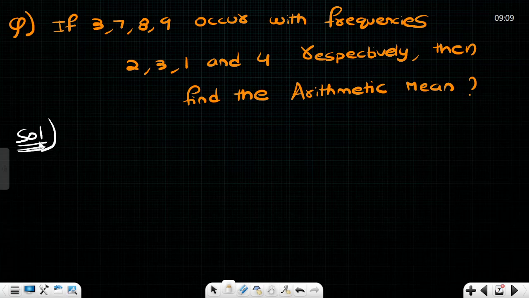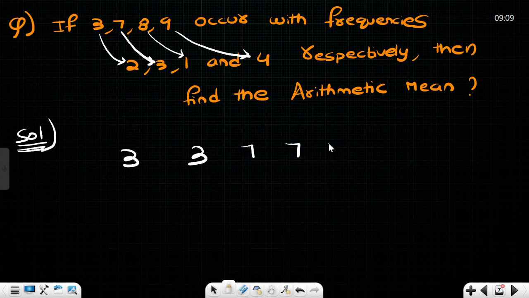So see this question. If 3, 7, 8, 9 occur with frequencies 2, 3, 1 and 4 respectively, then find the arithmetic mean. Sir, 3 is occurring with frequency 2, 7 with frequency 3, 8 with frequency 1, 9 with frequency 4. What is the meaning of occurring with frequency? 3 is occurring with frequency 2 means 3 is appearing 2 times. 7 is appearing 3 times. 8 only one time, and 9 four times. Now he is asking what is the arithmetic mean.